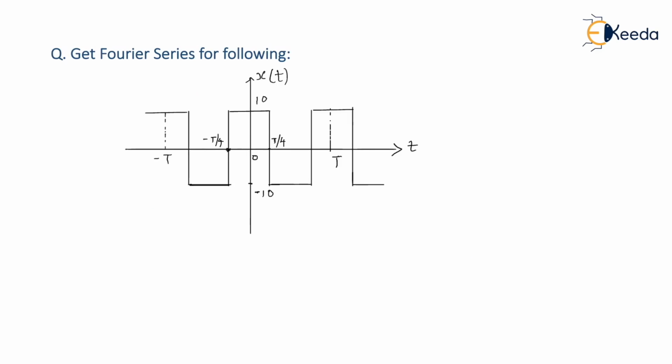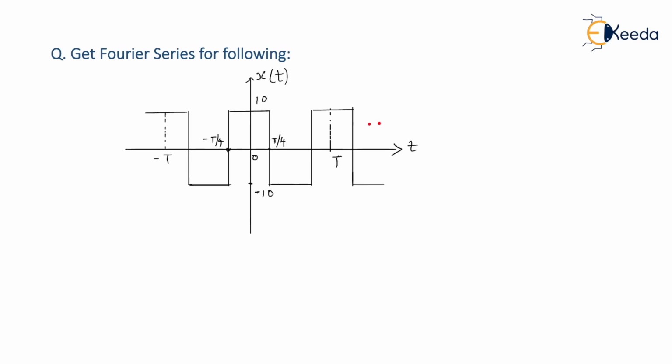The question is displayed on the screen. It says get the Fourier series for the following signal x of t. We know that if the given signal x of t is periodic in nature, then and only then is a Fourier series applicable. But whenever they ask you such a question, you have to believe the given signal is by default a periodic signal. A periodic signal is that signal which starts at minus infinity and ends at plus infinity. In fact, it is what we call a never ending signal.